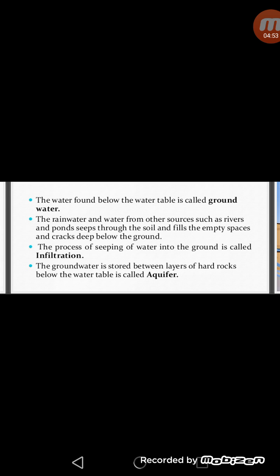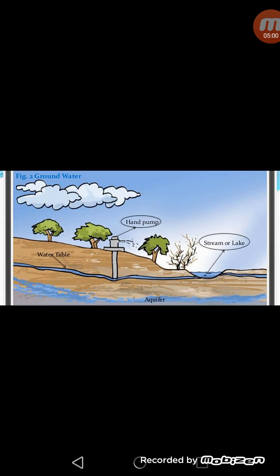The process of seeping of water, that may be rainwater or water from rivers and lakes, into the soil is called infiltration. This is the diagram showing the groundwater.